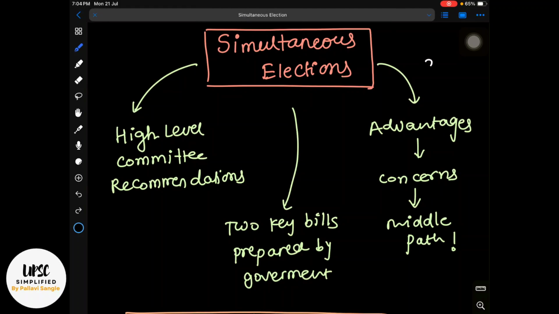Let us start today's topic. For this topic, UPSC has already asked a question in 2017. It was about whether simultaneous election will limit the amount of time and money spent in election, but will also decrease the accountability of the government to the people.